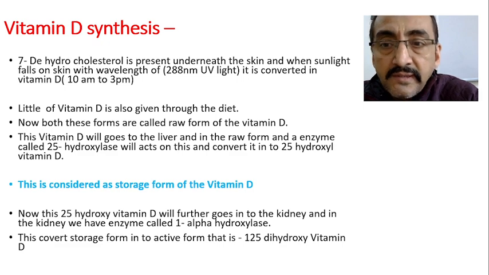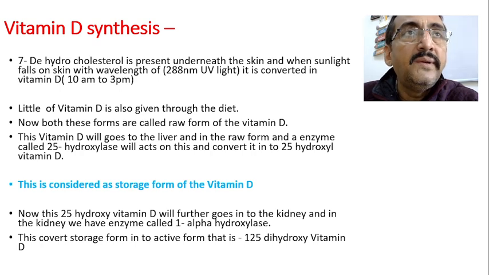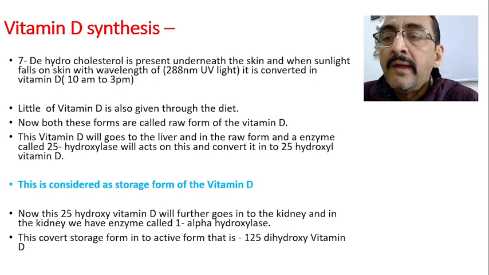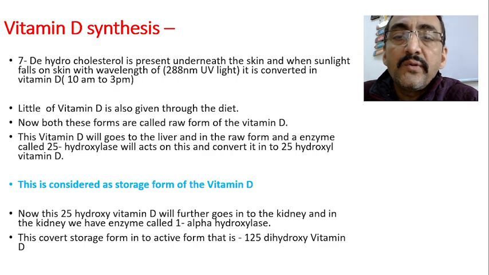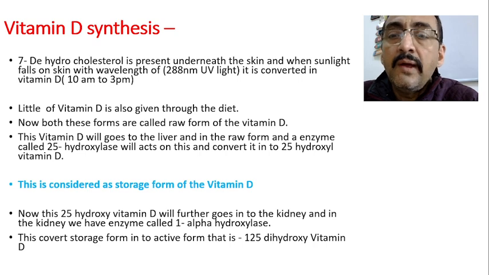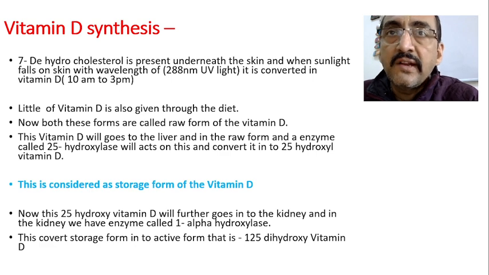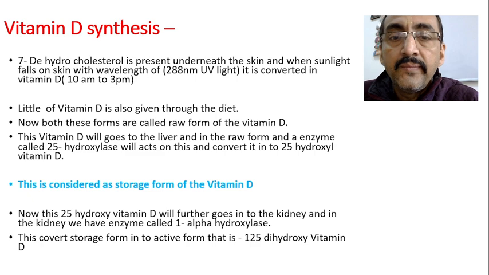This is one part. The second part is that a little vitamin D is also given through the diet, which is basically ergosterol. Both these forms, 7-dehydrocholesterol and ergosterol available through the diet, are called the raw form of vitamin D. Once this vitamin D is activated or absorbed, it goes to the liver.